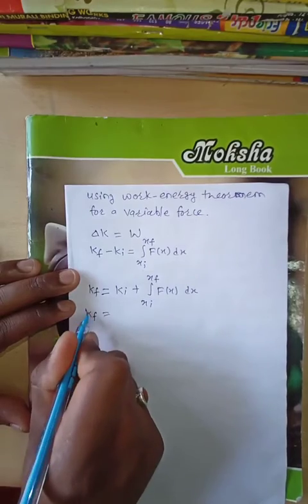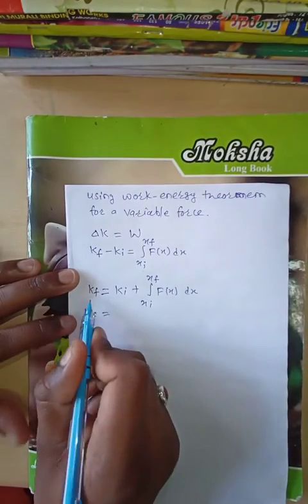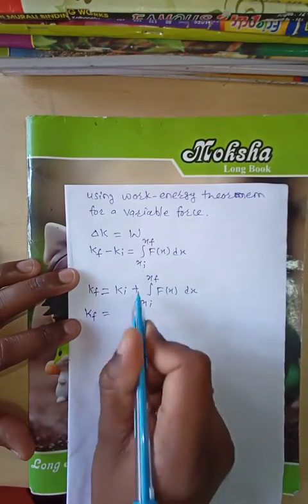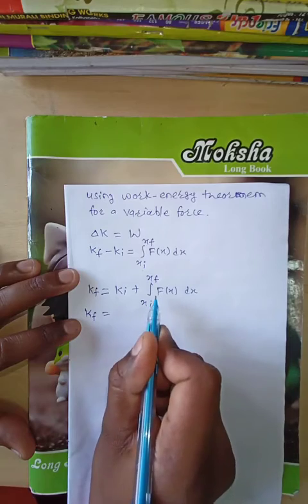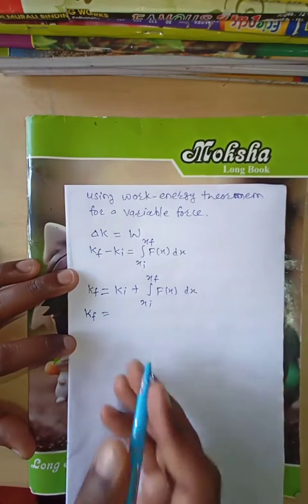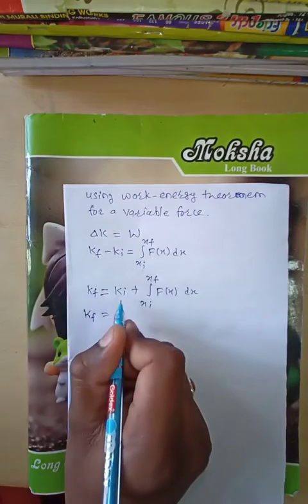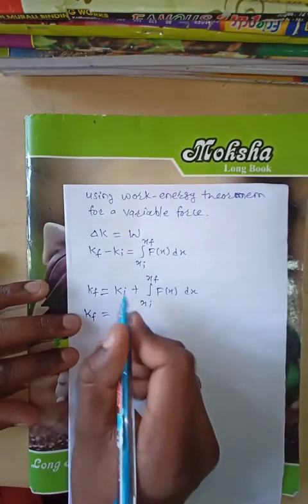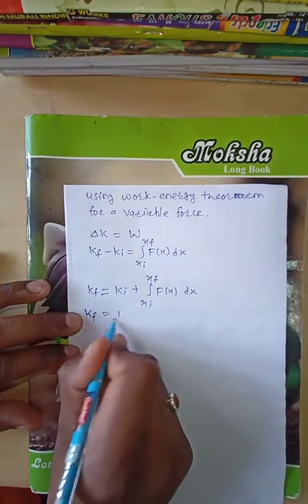Now we have to find the final kinetic energy: final kinetic energy is equal to initial kinetic energy plus the integration of f(x) dx over the limits xi to xf.